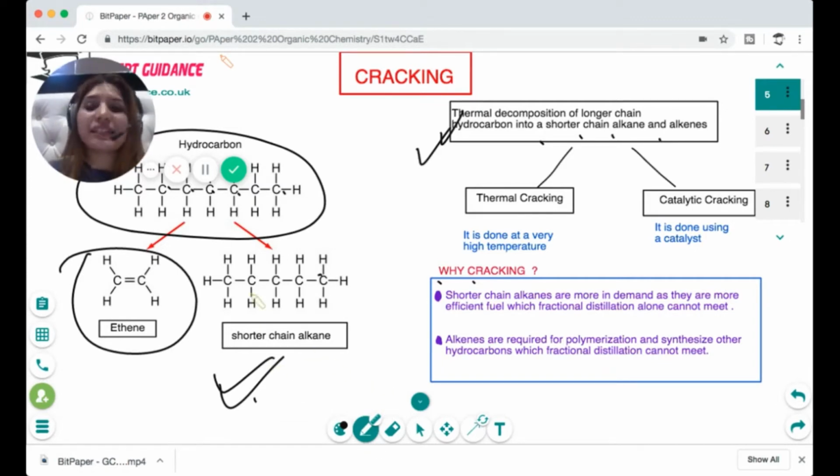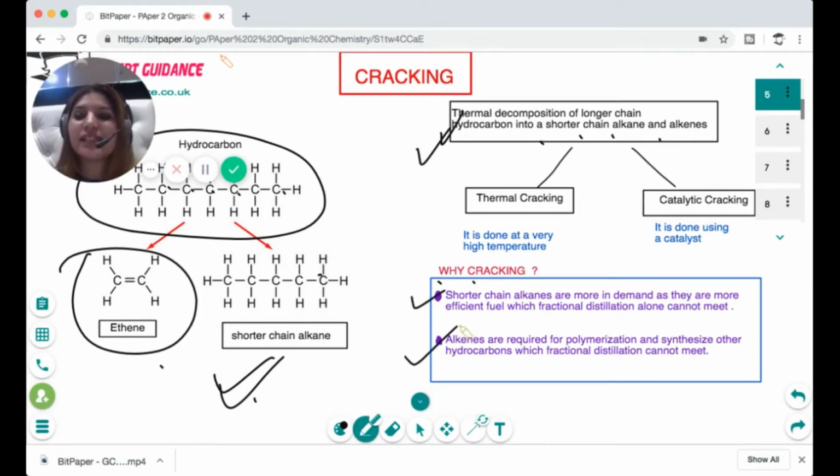The fractional distillation alone cannot fulfill the demands of shorter chain alkanes. The second reason why we require cracking is that we require alkenes for polymerization, and alkenes are required to synthesize other hydrocarbons, which fractional distillation cannot give. Okay, so you should know what cracking is.